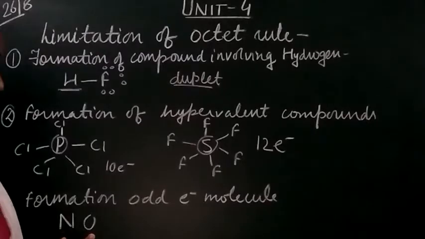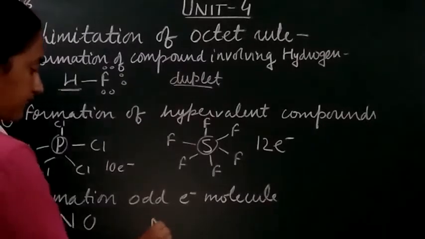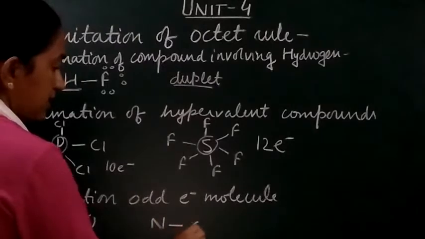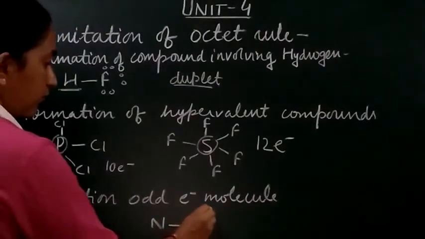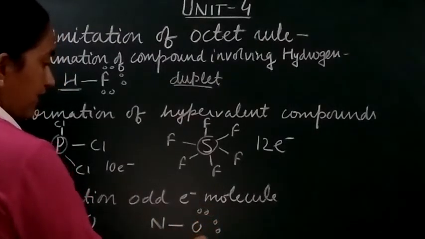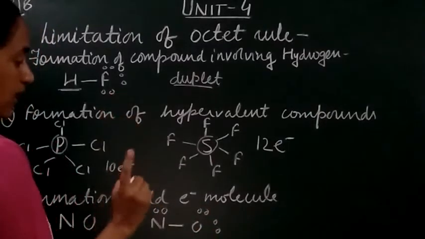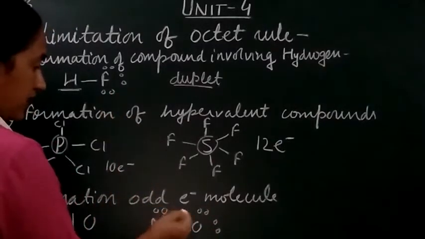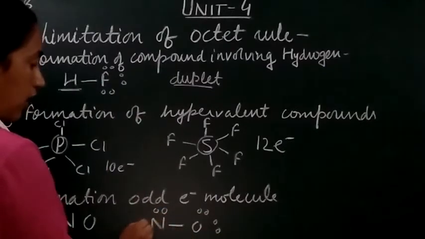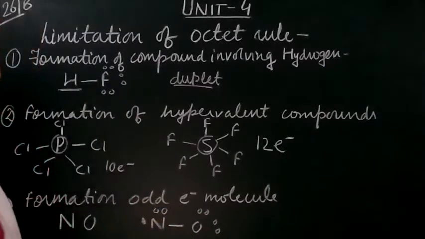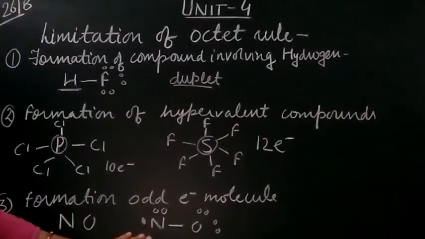So 6 plus 5 is 11 electrons. A bond is there, then 1, 2, 3, 4, 5, 6, 7, 8, 9 and 10. Now one more electron will be left, so that is an odd electron on the nitrogen. Again the octet is not followed, it has been violated.